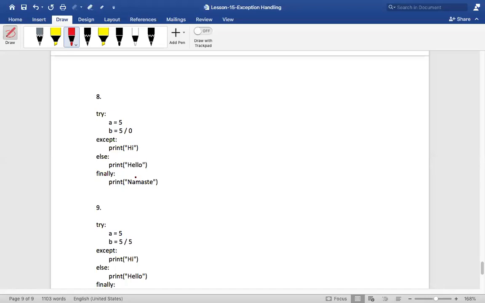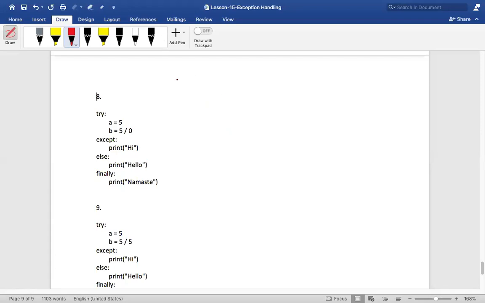Let me give you an analogy, so that you'll be in a position to understand. There is a very famous analogy I keep giving. Say for example, Naga Satish wants to cook biryani.